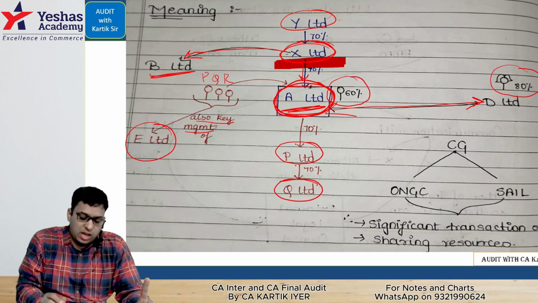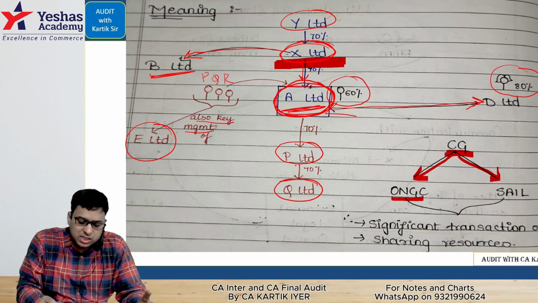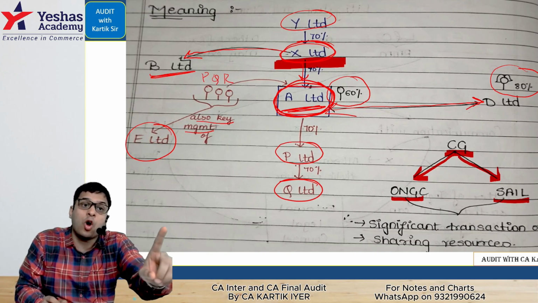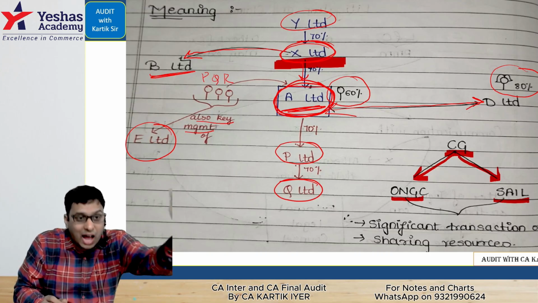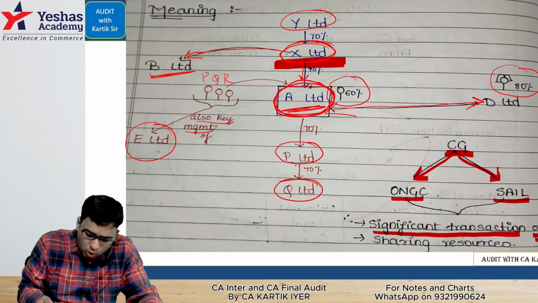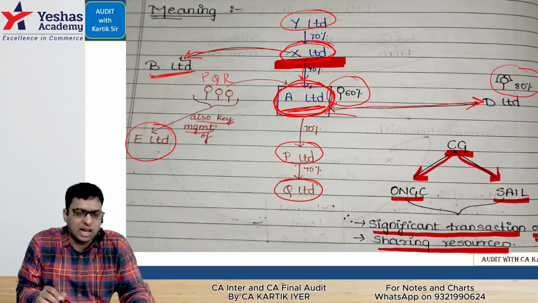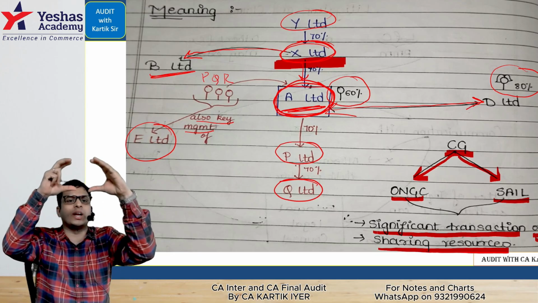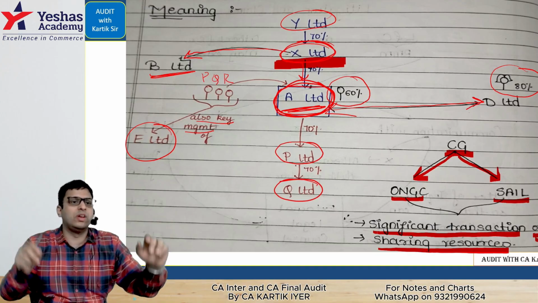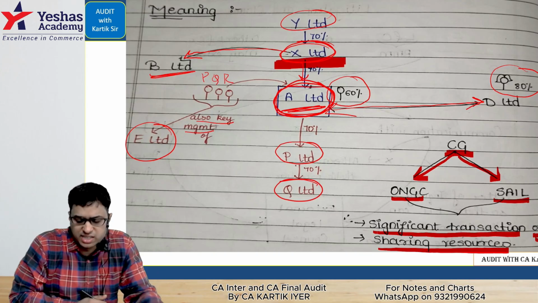The answer is no. If government is having control over two government companies, let's say ONGC and Steel Authority of India Limited, in that case, both these government companies will not be related parties of each other unless they are having significant transactions between them or they are sharing resources. Only then they'll be related. Otherwise, even if the government is the common controlling entity, both the companies will not be related parties. They are clearly given that as an exception.